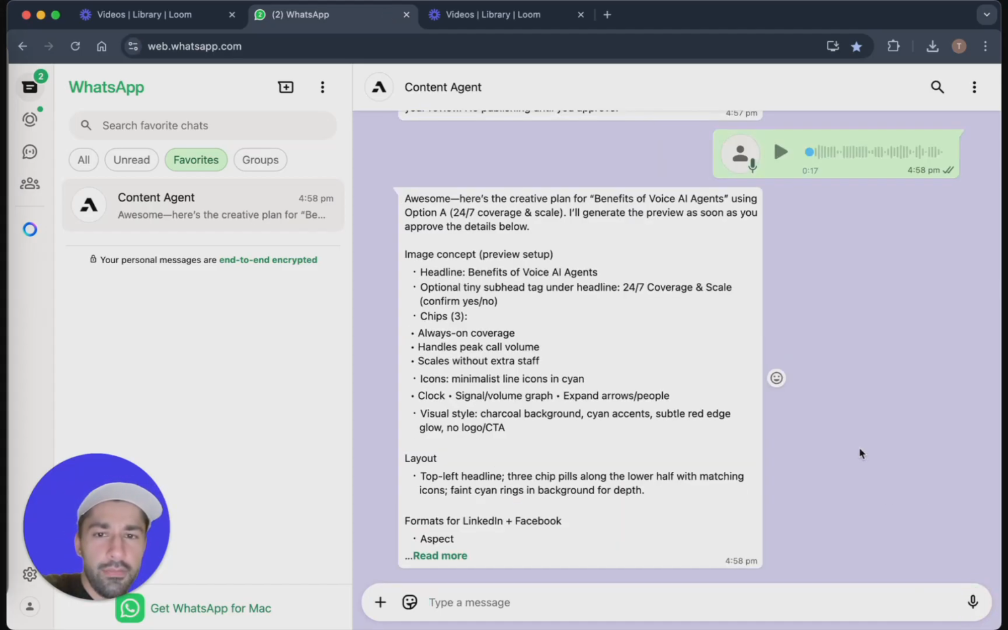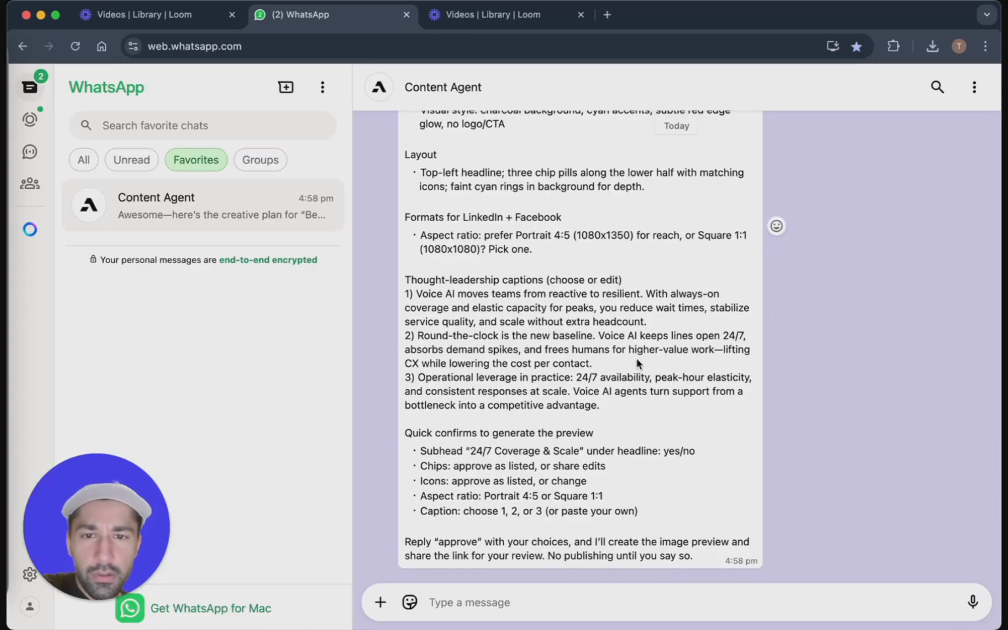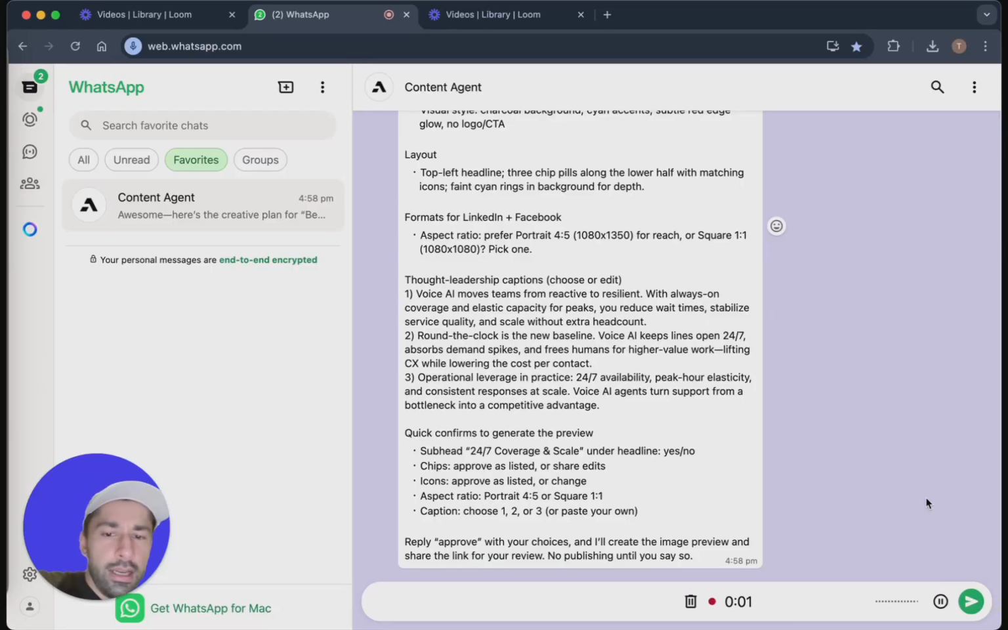Okay, so we have a creative plan. We have a headline, an option for a subhead tag, chips. Okay, the icons, and we have options for captions. Let's see. I like the subhead, yes to the subhead. The chips, as I mentioned before. Icons as listed. Keep the same aspect ratio, 4:5, and choose the second option for the captions.